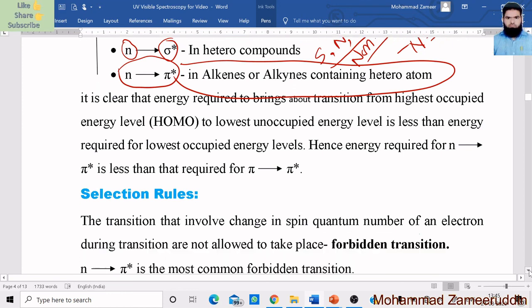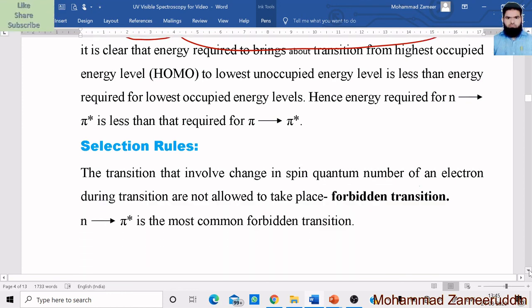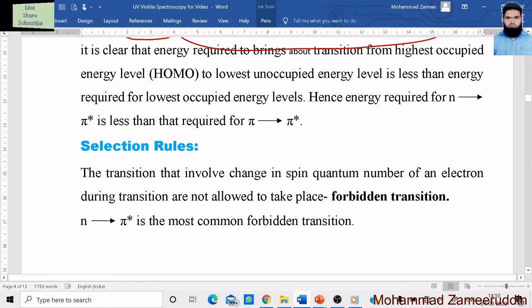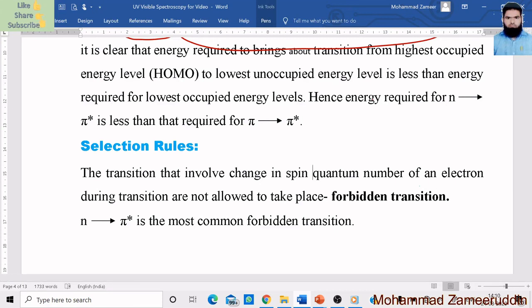Now we will move to the next point, that is selection rules. Selection rules mean the forbidden transitions: due to the arrangement of some atoms, some transitions are not possible, not allowed to take place. That is called selection rules. The first one is that transitions that involve a change in the spin quantum number of an electron during the transition are not allowed to take place.